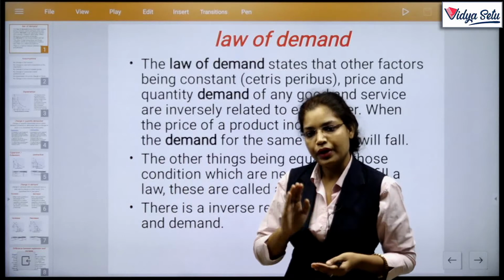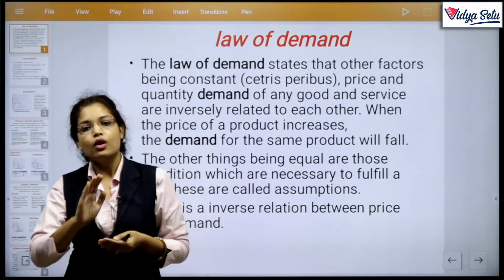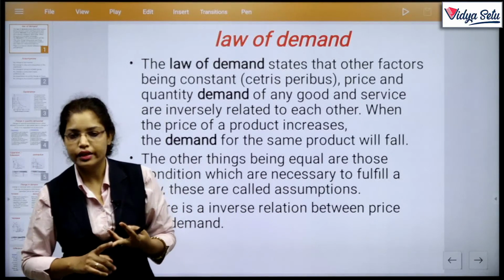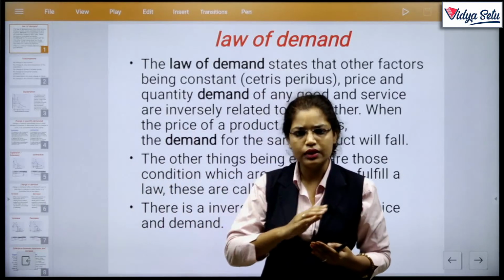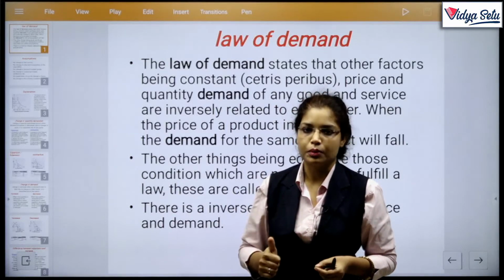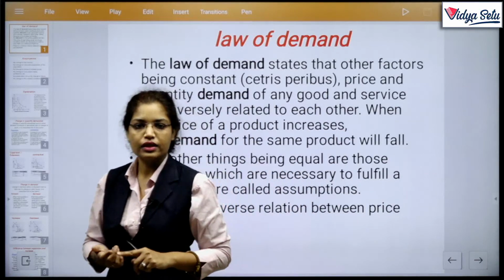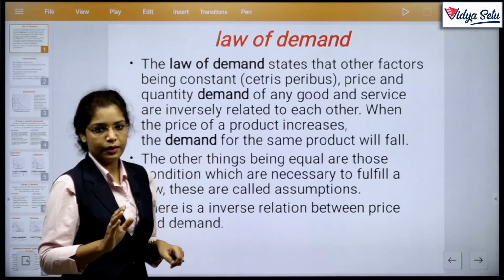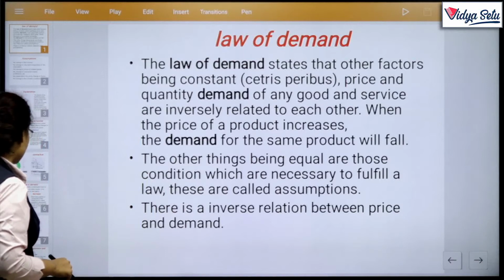Here we only vary the price of the concerned commodity, and we assume that all other things like the price of other goods, income of the consumer, tax, fashion, weather, population, etc., the other factors, remain constant. This is the basic thing of the law of demand. We already discussed price increase and demand decrease, price decrease and demand increase. But here what is different? अलग है आपका other things being remain constant.